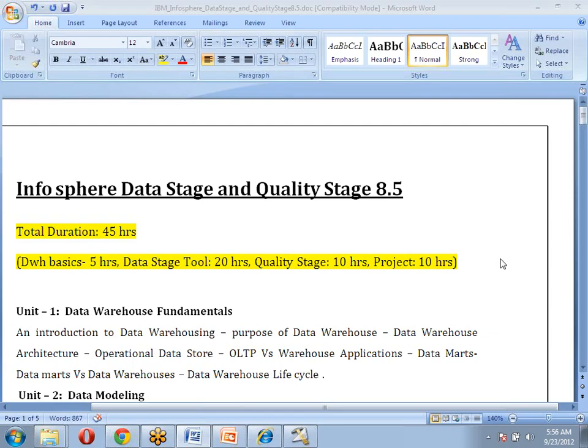Suresh, this is Raja here. I used to work on Informatica. How do we compare it with DataStage? Is it more of the same thing, or are there any differences between Informatica 8.6 and DataStage?